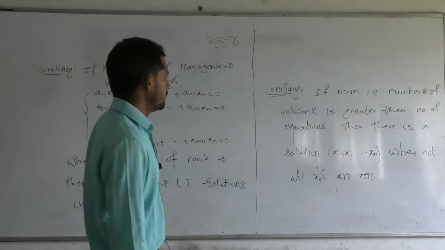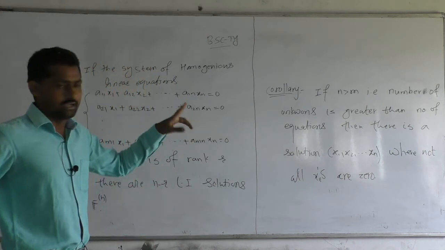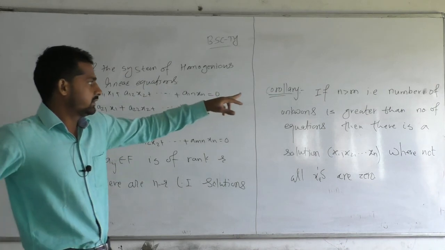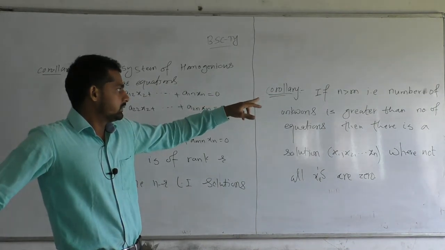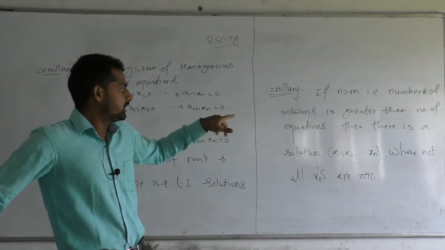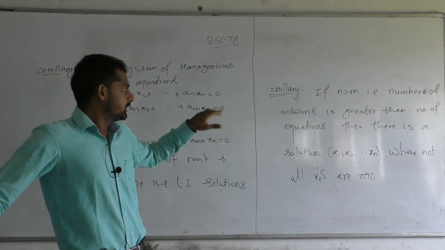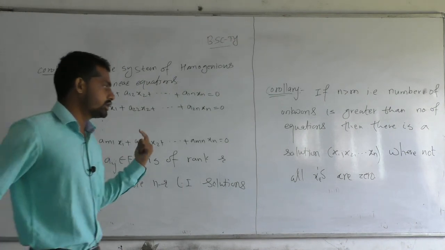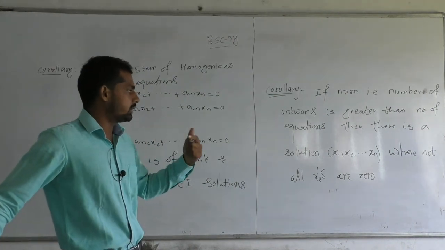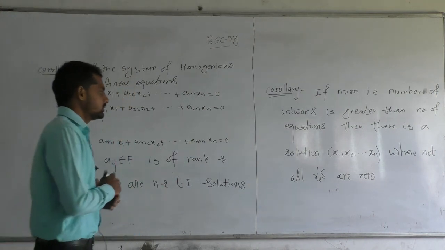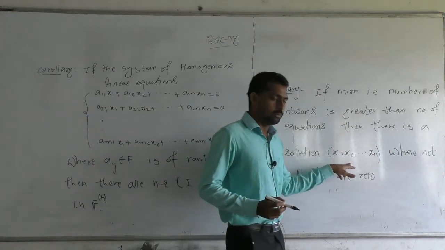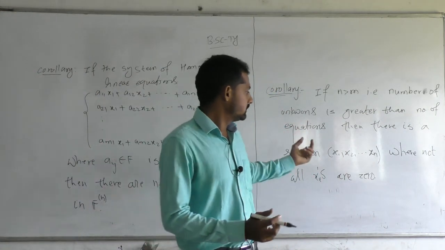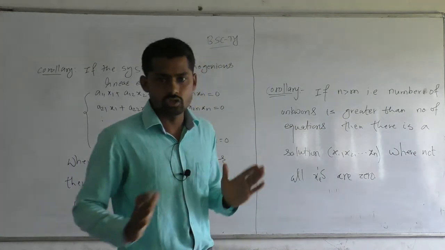So corollary: if n is greater than m, where n means number of unknowns and m means number of equations, so the number of equations is less than the number of unknowns, then there is a solution x1, x2, xn where not all xi's are 0, which says that there must exist at least one non-trivial solution, which is not the zero solution.